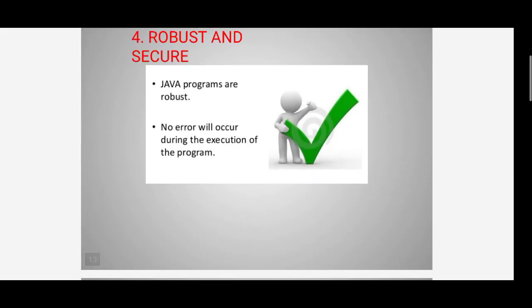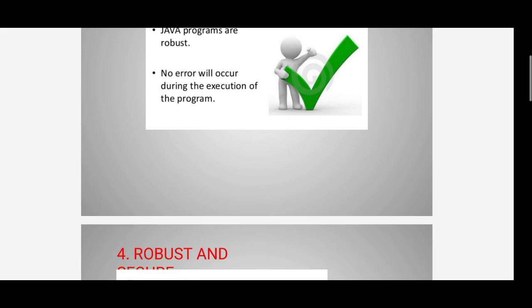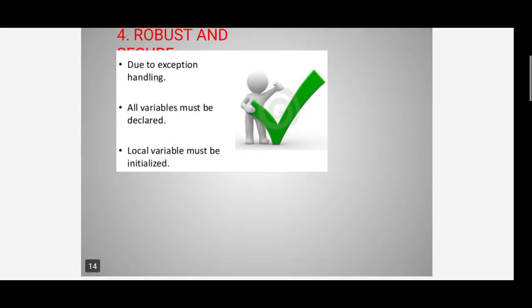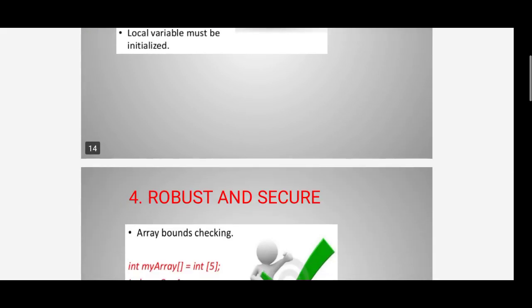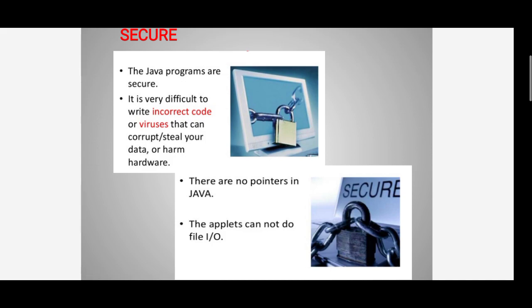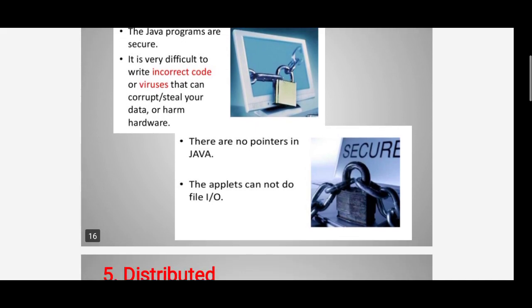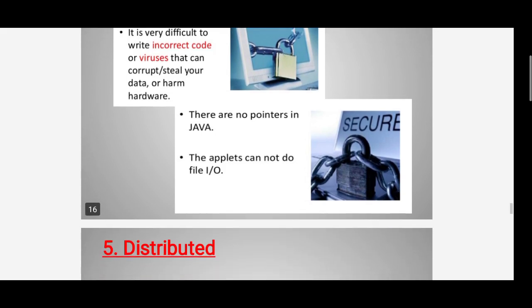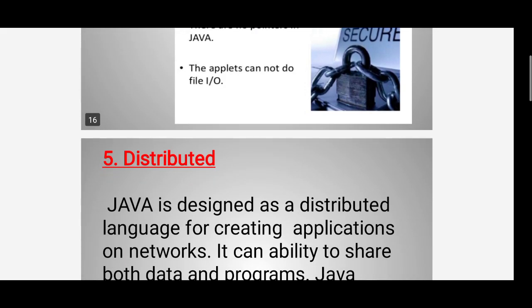Robust. No errors will occur during execution of the program, thanks to exception handling. All variables must be declared, local variables must be initialized, and arrays are secure. It is very difficult to write incorrect code in Java. There are no pointers in Java.